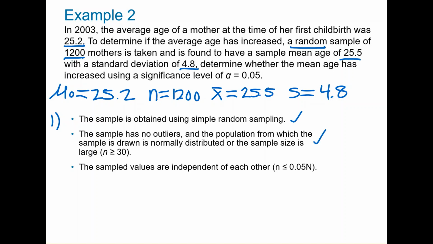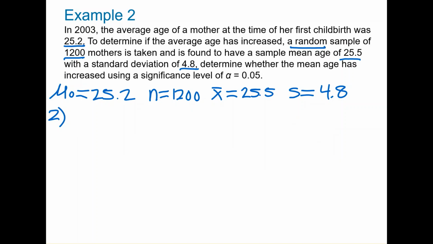Now we have to check that the sampled values are independent of each other, or that the sample size is less than or equal to 5% of the population size. 1,200 is much less than 5% of the population size, so this condition is satisfied. Now we can go to step 2, which is to write the null and alternative hypothesis.